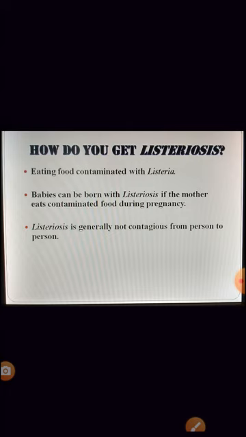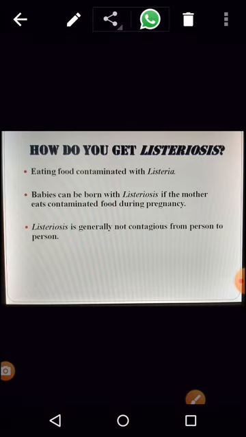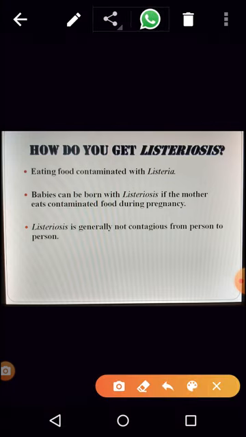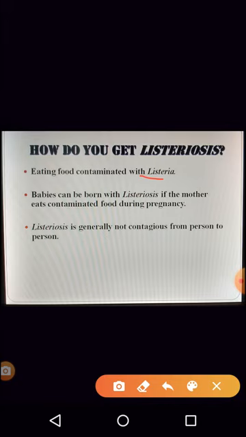Now, how do you get listeriosis? There are different ways. One is by eating contaminated food. I told you how the food can get contaminated. It can also pass from the mother to the child. But listeriosis cannot spread from one person to another person through food, that is vegetables if the vegetables are grown, or meat products, or animal secretions, etc., from the mother to the child.